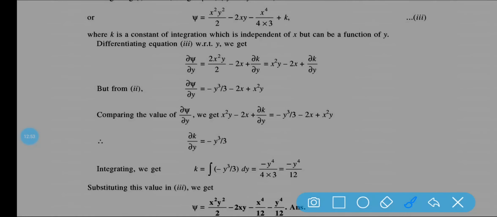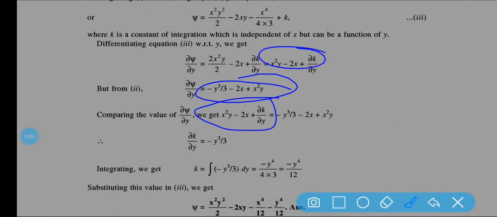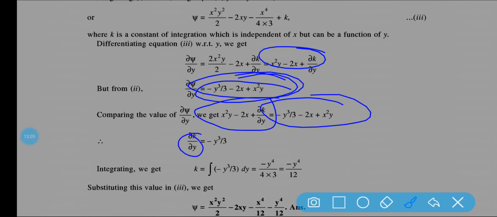Ultimately, if you equate these, you will get del k by del y in terms of y. Once I have got this del k by del y, you can integrate this part again so that you will get k.